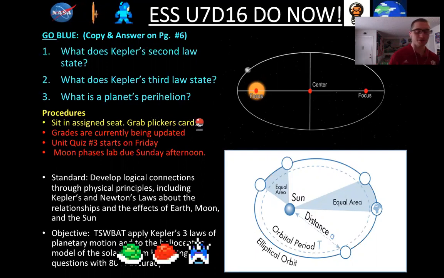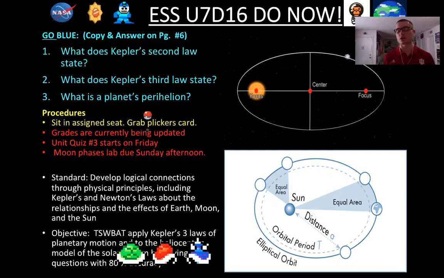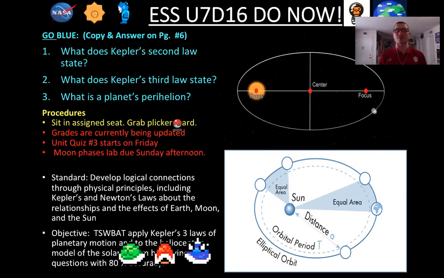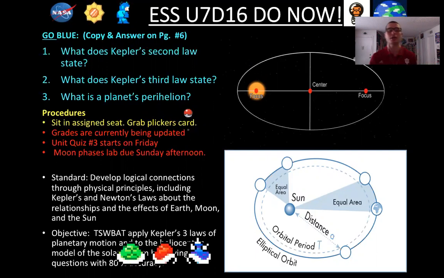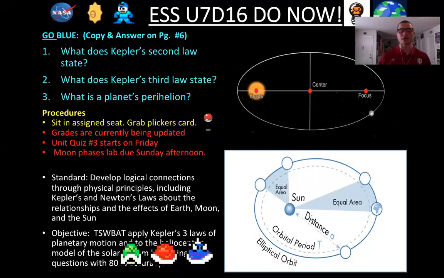You can access the assignment as of this morning, and the quiz will be starting on Friday as usual. Our 3 questions, guys. Number 1 on page 6: What does Kepler's second law state? This is on page 5 from last week. Number 2, what does Kepler's third law state? And 3, what is a planet's perihelion? Pause the video, take a moment to think and write this out.